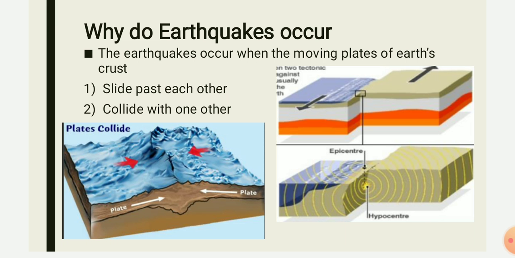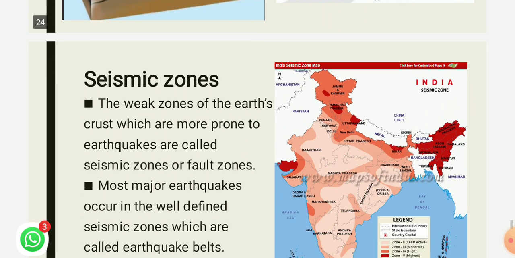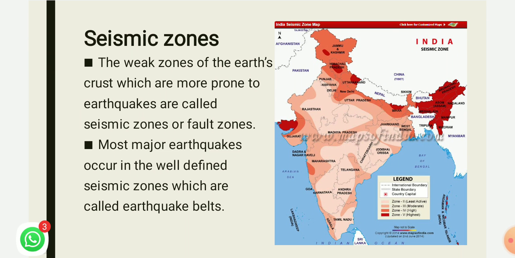Now after an earthquake occurs, how can we come to know which are the places in which earthquakes can occur the most? Earthquakes generally occur in the seismic zones. What are seismic zones? We all know that earthquakes occur generally in some parts of the earth. The zones where the earth's crust is weak and more prone to earthquakes are termed seismic zones or fault zones. Most earthquakes occur in well-defined seismic zones, and they are termed earthquake belts.